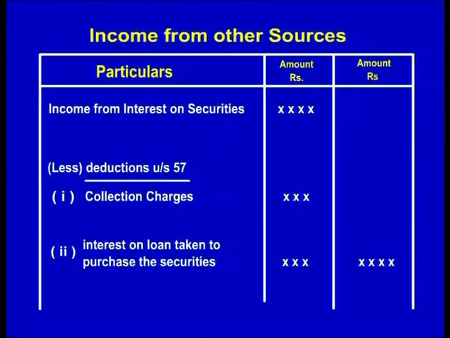These collection charges are given as deduction under section 57 subsection 1. If you look at the pro forma, the second deduction is interest on loan taken to purchase the securities. Interest paid by the assessee on any loan which is taken to purchase these securities would be given as deduction under section 57 subsection 2.